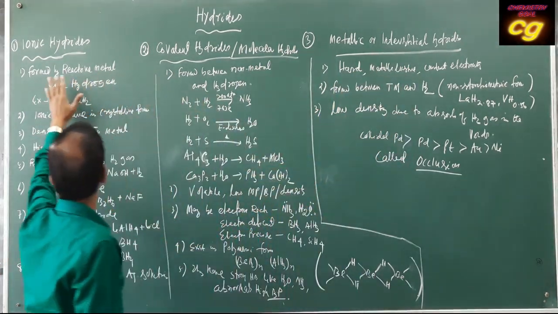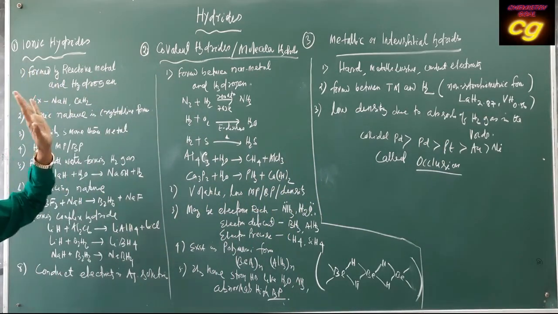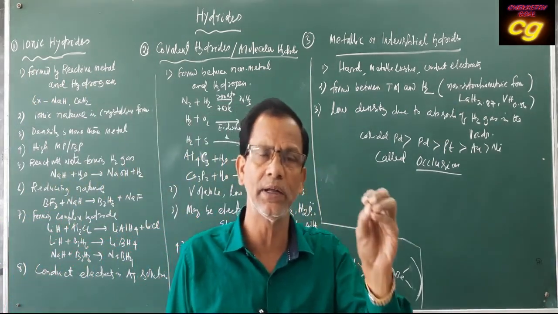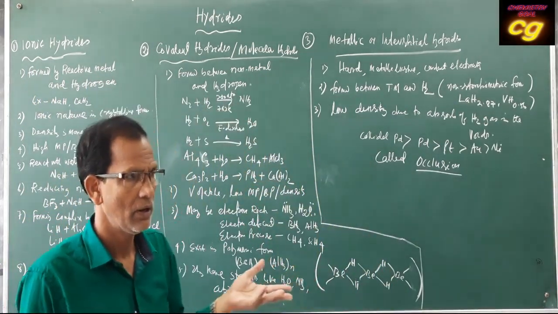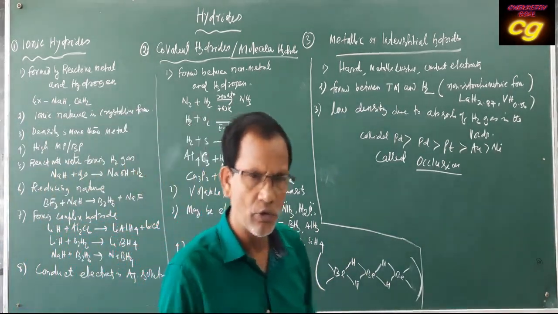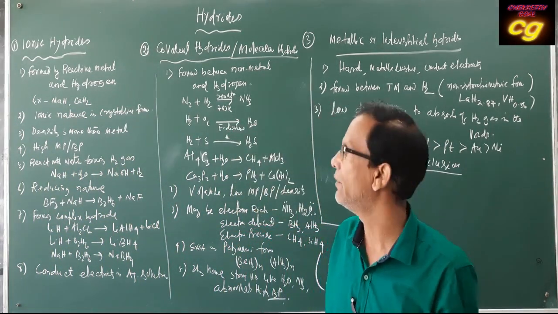Okay. Ionic hydrides means almost all these hydrides are of ionic character, and they are produced between reactive metals and hydrogen, either by combination at room temperature or on heating with hydrogen, forming ionic hydrides.